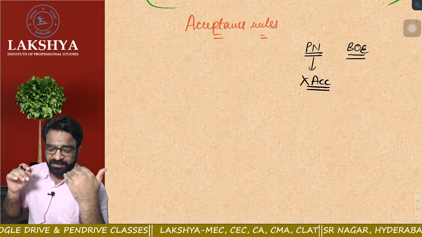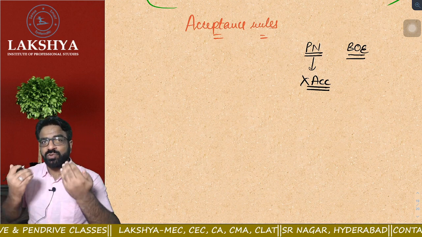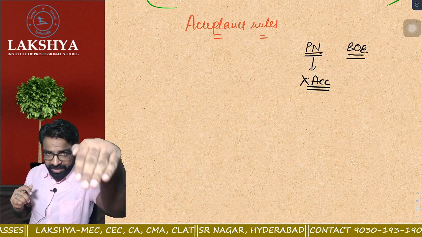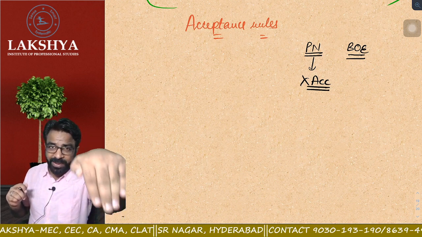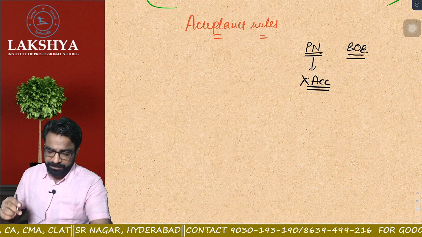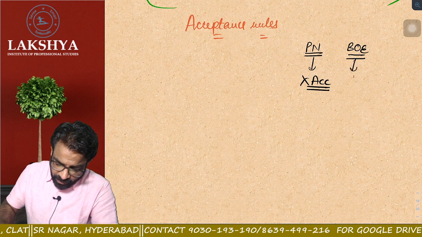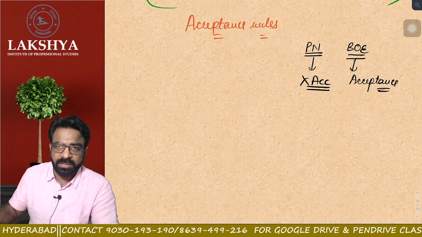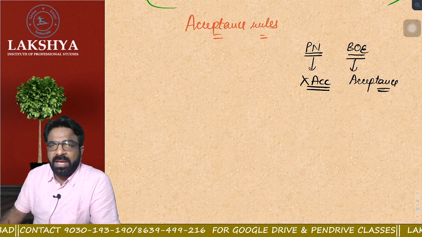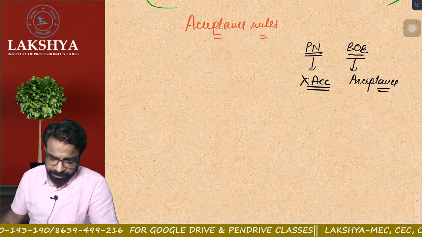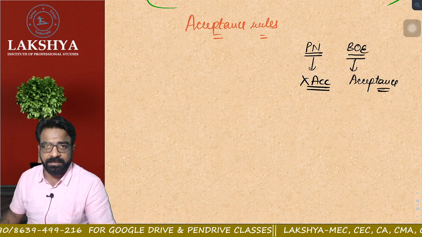But in case of bill of exchange, the person who has to receive the payment draws the bill of exchange, ordering the drawee to accept it and return it back to him. Are you getting the point or not? So see, in the bill of exchange, acceptance is required. So today's class will be mostly dedicated to acceptance rules only. So without wasting the time, let us start.